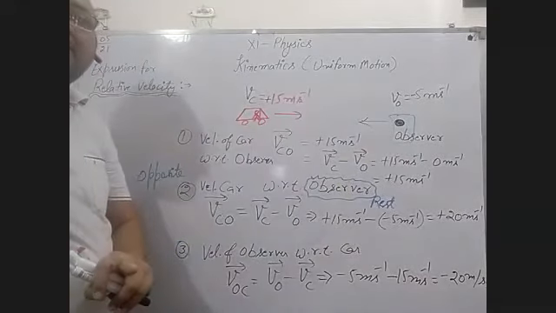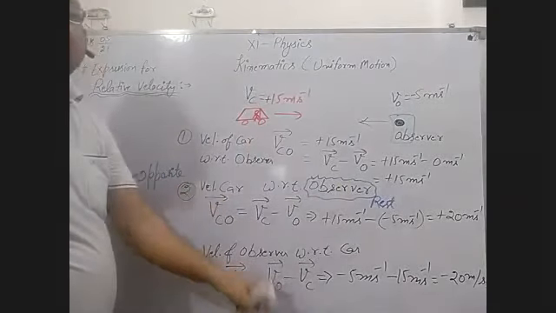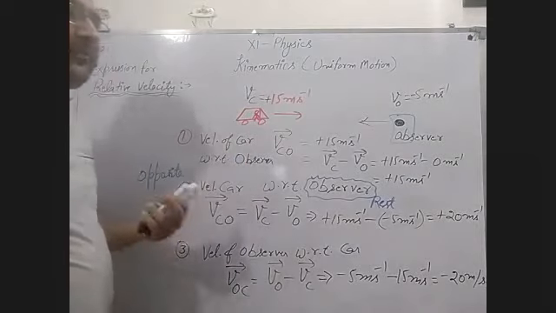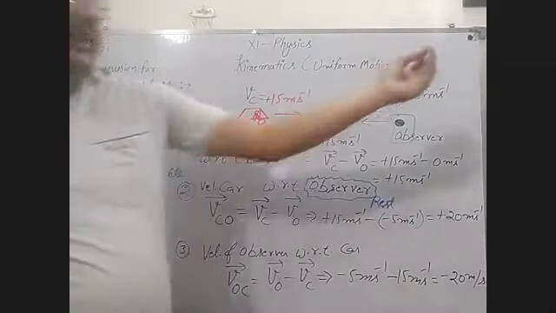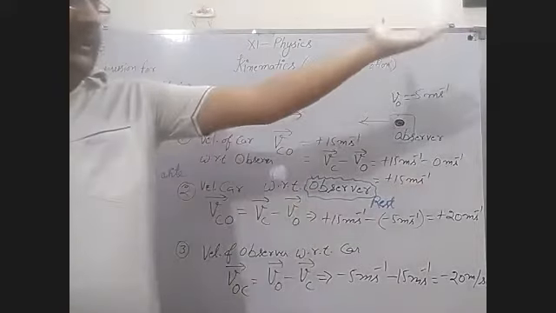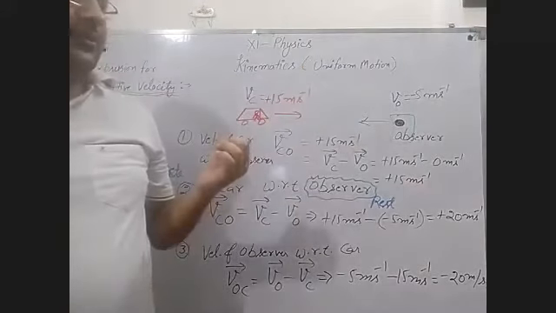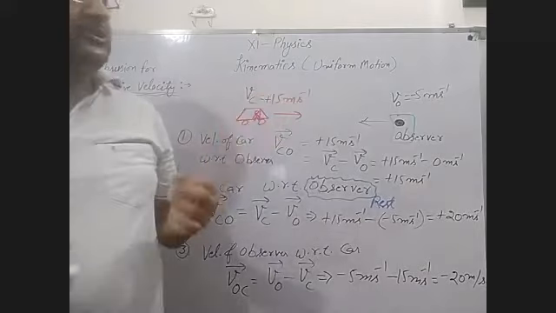The sign is opposite. You can feel this when you are standing at a place and a car is moving towards you, then you feel the velocity of the car is that.